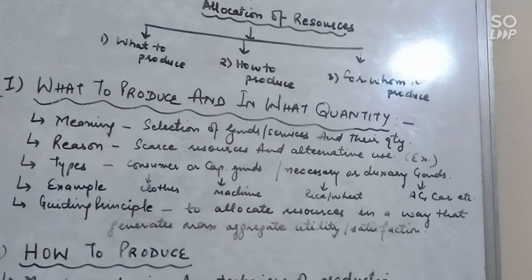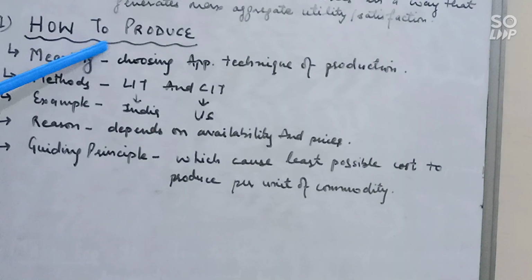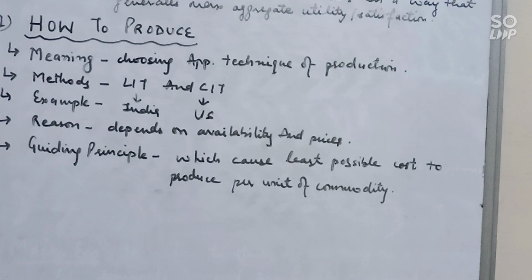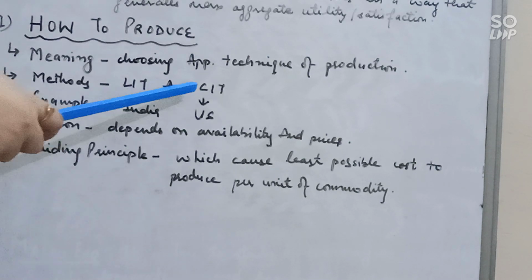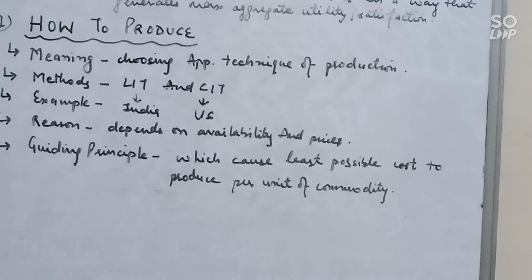Next problem is how to produce. This problem is concerned with selecting appropriate technique of production. How will you produce goods? This is because a commodity can be produced by more than one method or technique. Like we have two methods to produce the goods, that is LIT and CIT, labor intensive technique and capital intensive technique. First of all, labor intensive technique. Labor intensive technique is a technique in which we will use more labor and less capital, less use of machines. And capital intensive technique, it is a technique in which we will use more capital, more machines than the labor.